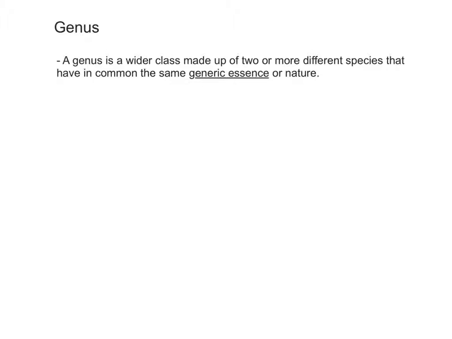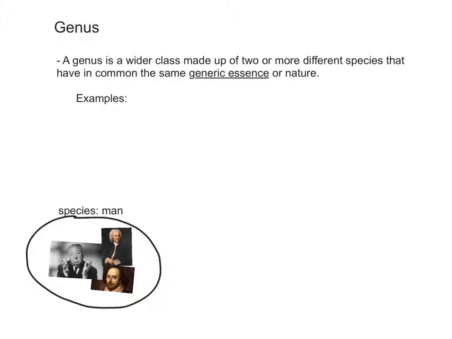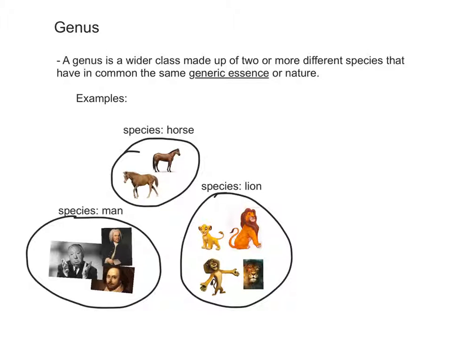Genus. A genus is a wider class made up of two or more different species that have in common the same generic essence or nature. For example, man, lion, horse, and every other species of animal have in common the same generic essence, which is animal.